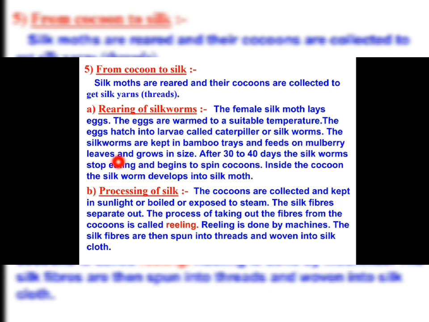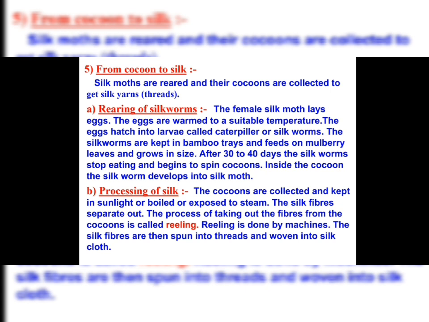They feed on mulberry leaf and grow in size. After 30-40 days the silkworms stop eating and begin to spin cocoons. So for about 30-40 days the larvae or caterpillars eat only mulberry leaves day and night, and after 30-40 days they stop eating and begin to spin the cocoons.